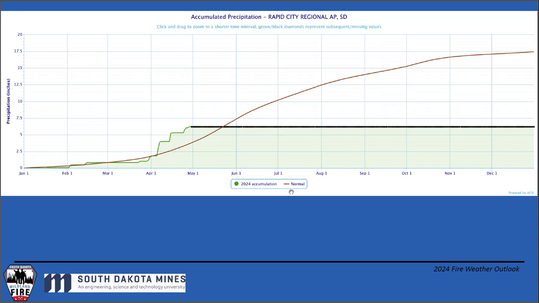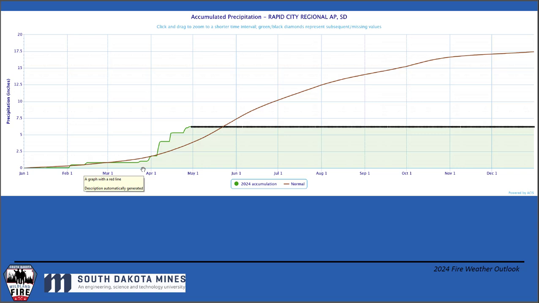Here's accumulated precipitation just for Rapid City. So on the left is January 1st, on the right is December 31st. The left-hand scale is accumulated precipitation in inches. Basically, this is saying, on average, Rapid City gets about 17.5 inches of rain, liquid equivalent, a year. So again, brown line is average, green line is this year. When we were sitting in the middle of February, going to the middle of March, we basically didn't have any precip whatsoever. I was getting extremely worried about our shoulder fire season here in the Black Hills.